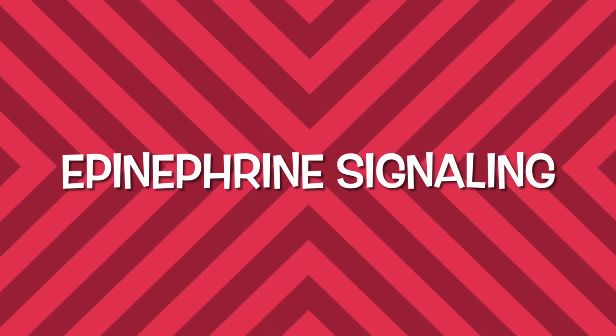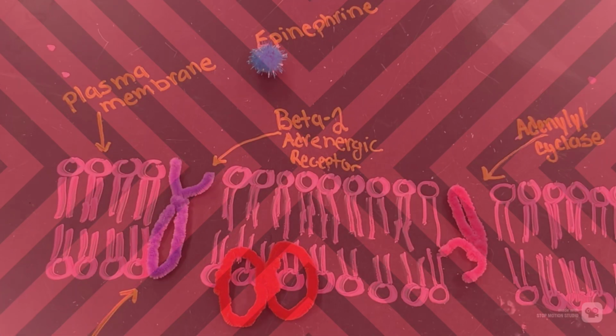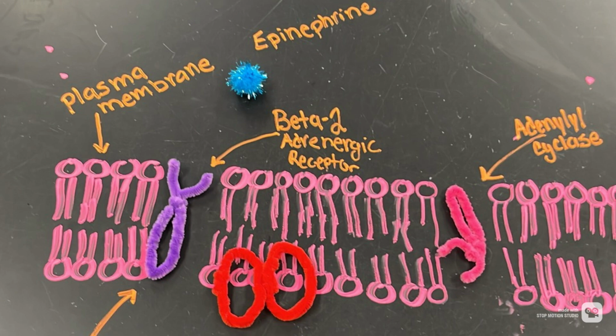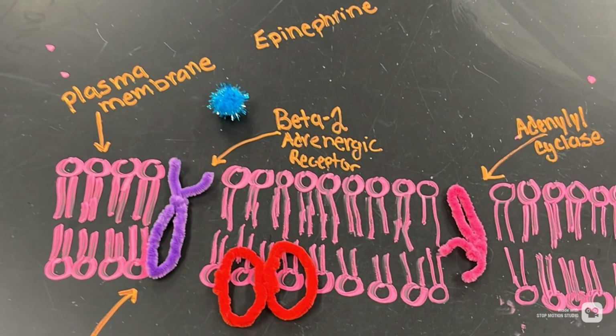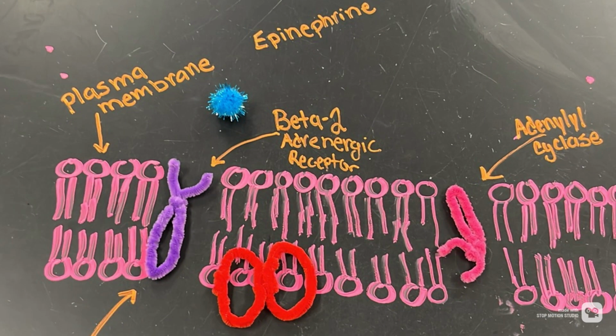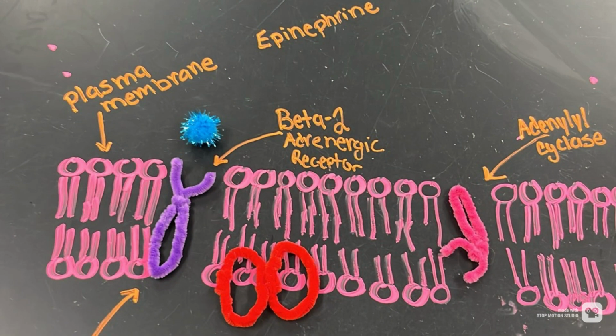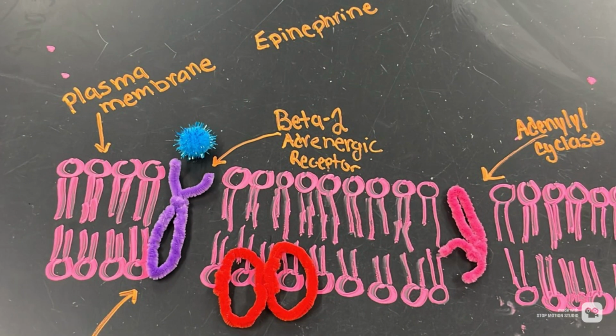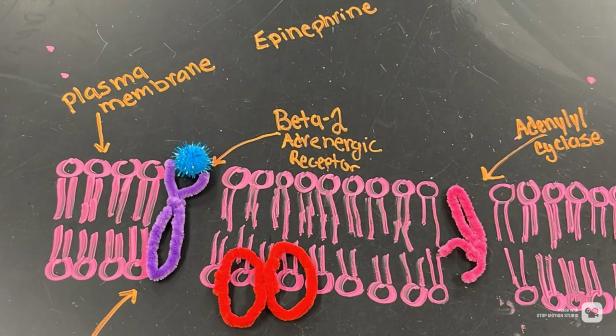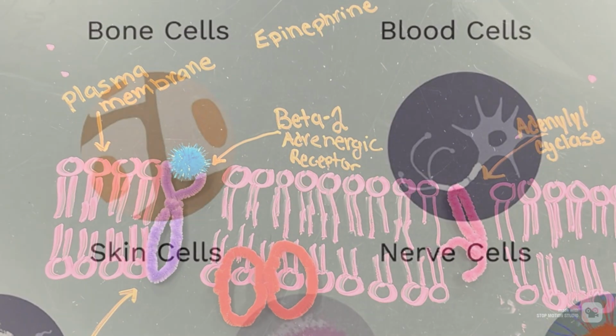Welcome to epinephrine signaling. Epinephrine, the ligand, binds to a beta-2 adrenergic receptor, which is a G protein coupled receptor. The G proteins are the red shapes below. Epinephrine needs a receptor in order to create a transduction pathway and a specific cellular response. In this cell, epinephrine is triggering glucose production.